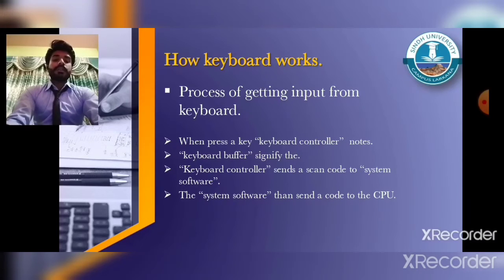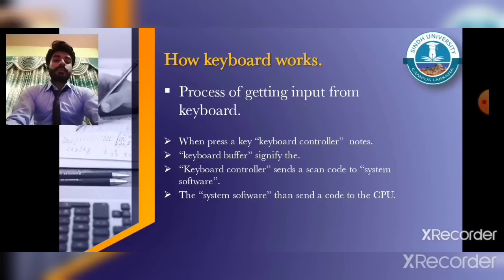Number 1, the user presses a key. Second, the small chip called the keyboard controller notes that a key has been pressed. Then it holds the code in part of its memory called the keyboard buffer. The third step is the keyboard buffer, where the signal shows which key has been pressed. Actually, a keyboard buffer is a temporary storage that holds data until it can be processed.